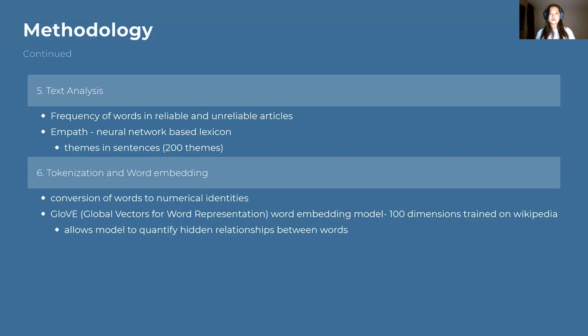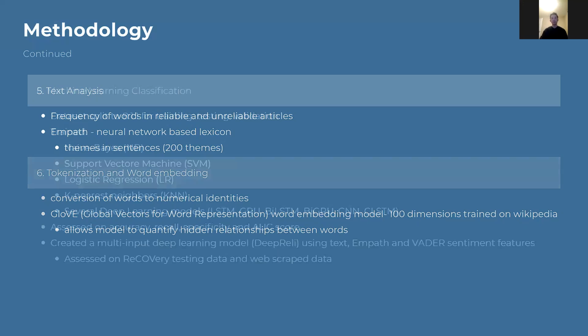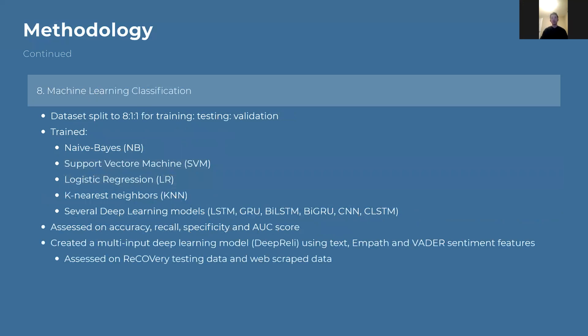The raw text data was then tokenized into a sequence of numbers before passing through a pre-trained GloVe word embedding layer. A series of machine learning algorithms were trained on our data to classify news article reliability.